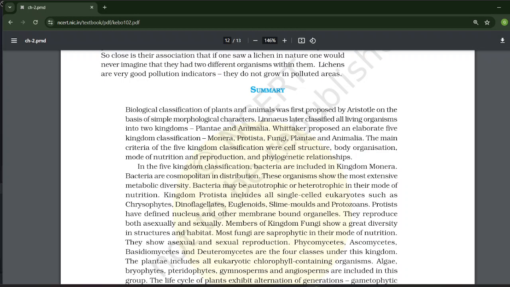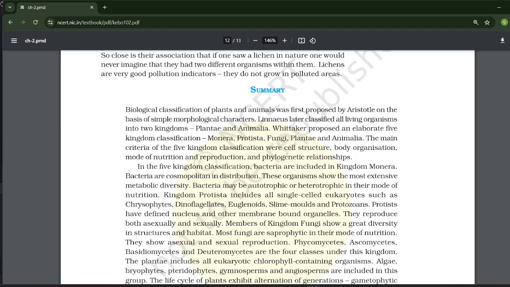Whittaker proposed an elaborate five kingdom classification: Monera, Protista, Fungi, Plantae, and Animalia. The main criteria of the five kingdom classification were cell structure, body organization, mode of nutrition and reproduction, and phylogenetic relationship. In the five kingdom classification, bacteria are included in the kingdom Monera. Bacteria are cosmopolitan in distribution. These organisms show the most extensive metabolic diversity. Bacteria may be autotrophic or heterotrophic in their mode of nutrition.